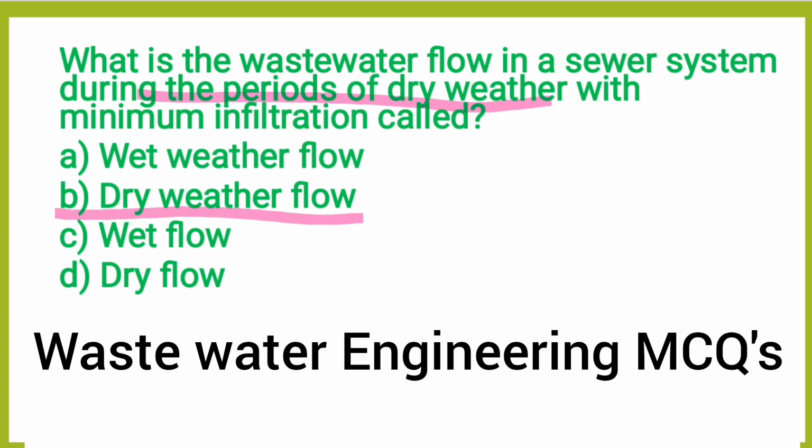Okay, so now during the rainy season or the heavy rainfall or storm, the sewer is full of rainwater. So that is called wet weather flow. Now here they are asking about the dry weather. So there is a minimum infiltration rate, so the dry weather flow is the correct answer.